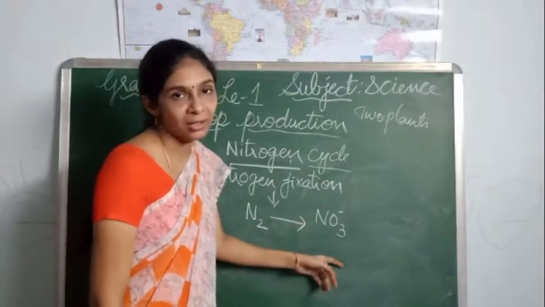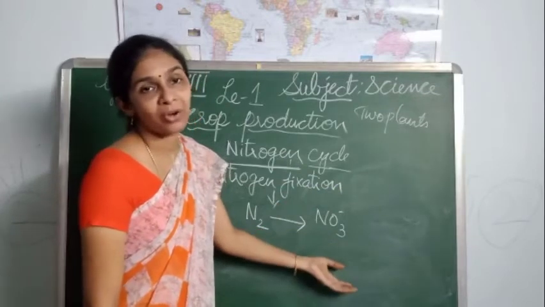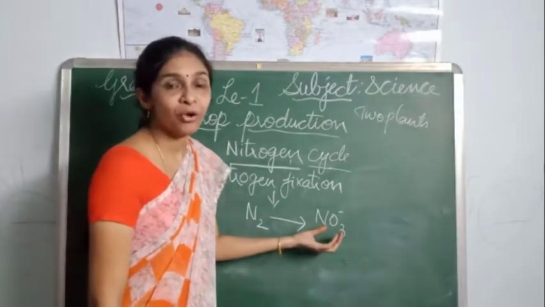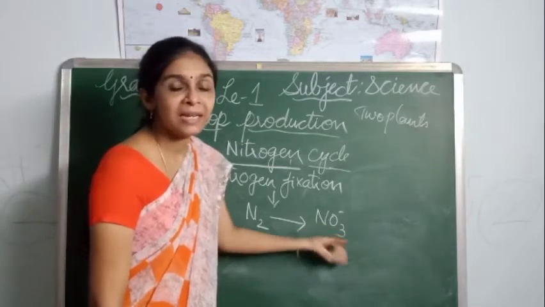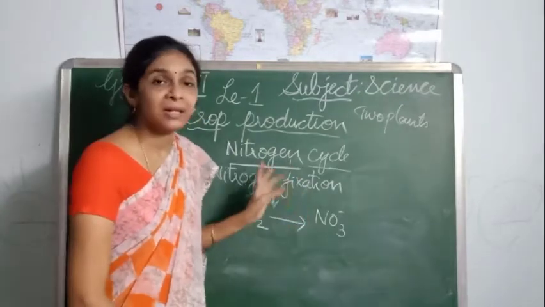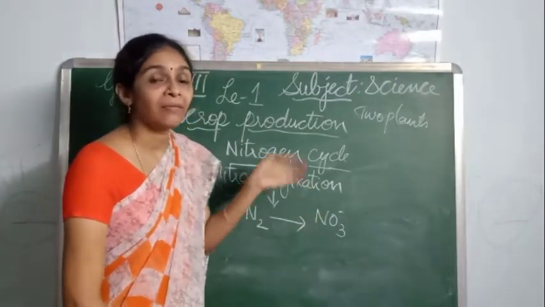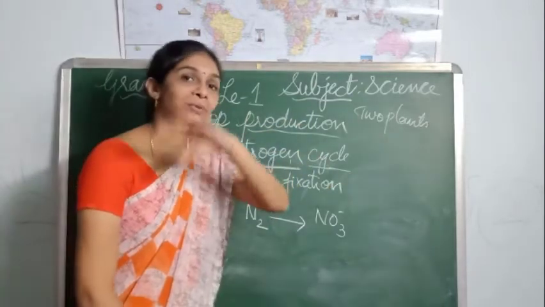In the soil. The nitrogen has been fixed into the soil, and from the soil this soluble form of nitrogen, nothing but nitrates, is easily taken up by the plants, and thus the plants will utilize that nitrogen, and further when the plants are eaten by the animals, this nitrogen source will be transferred to the animals.